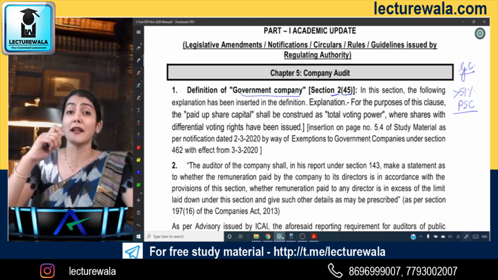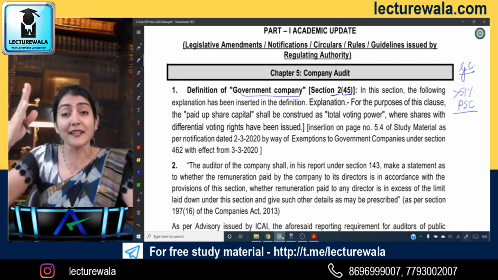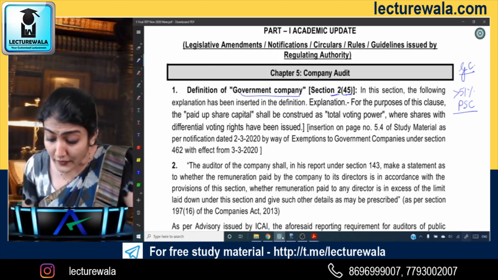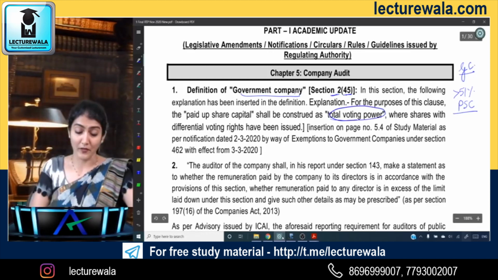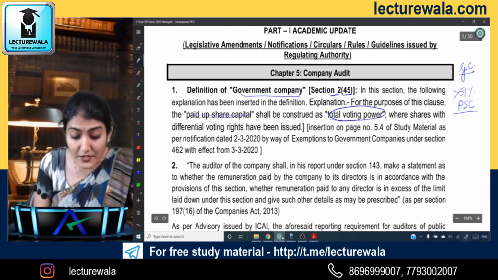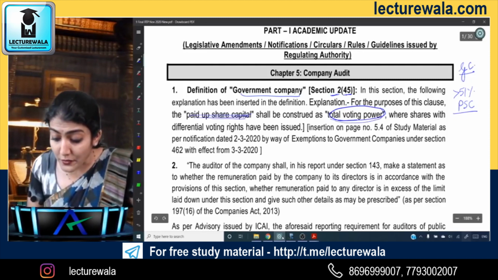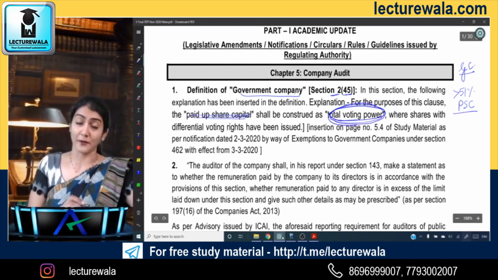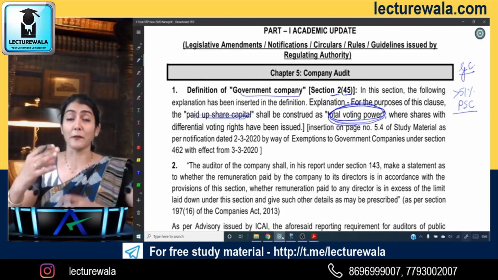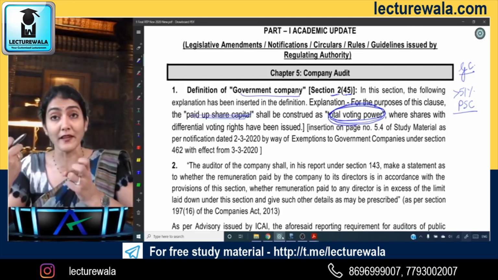Now, what is the amendment? It says not less than 51% of the total voting power. So now it no longer says paid up share capital; you have to consider the total voting power, because there could be some differential voting right shares also.